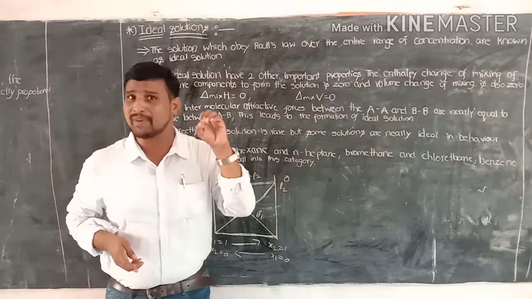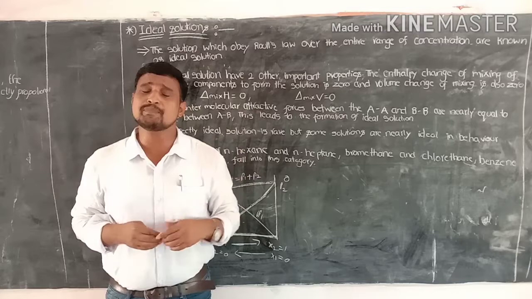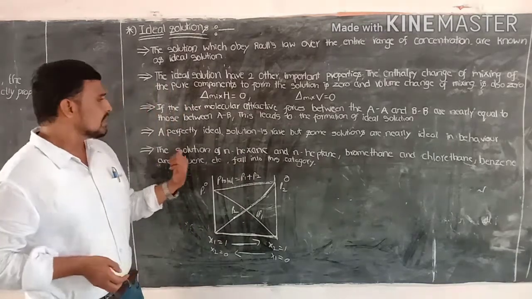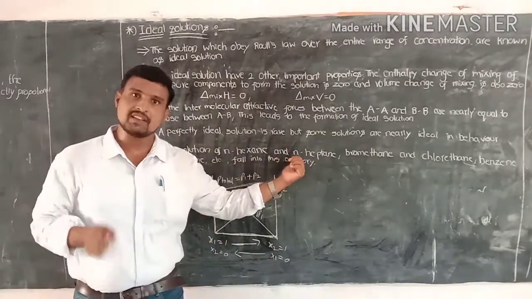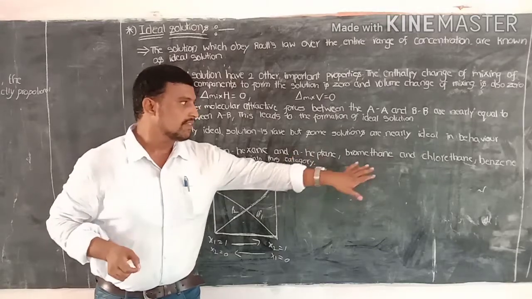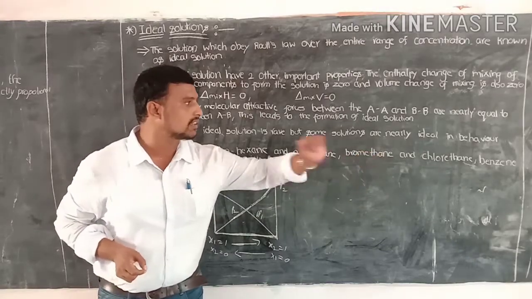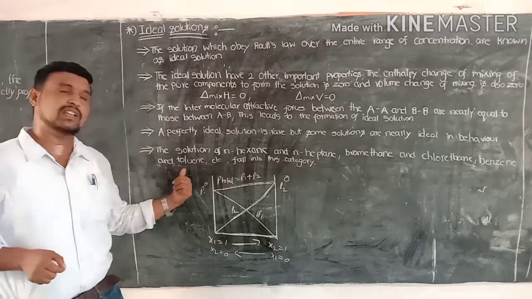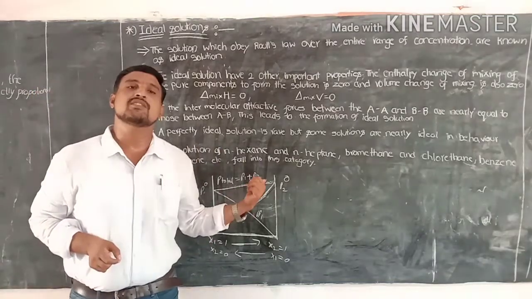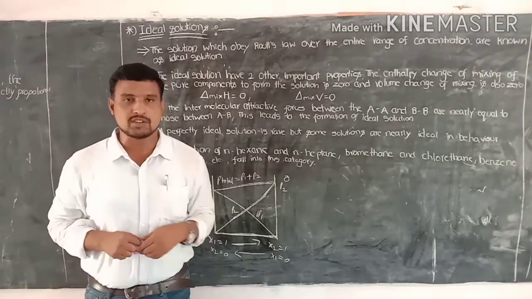Some solutions nearly behave as ideal solutions. Examples of ideal solutions are the solutions of n-hexane and n-heptane, bromoethane and chloroethane, and benzene and toluene.